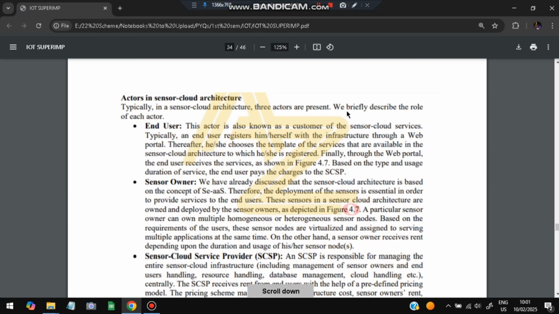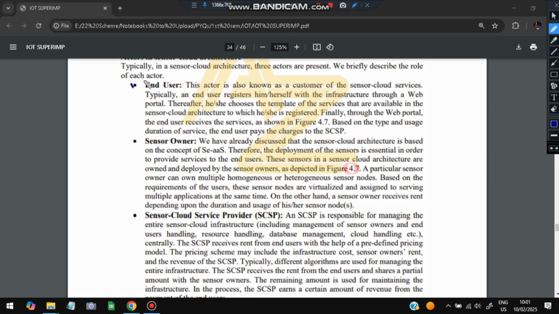Okay, so a few key points for each of these actors in the sensor cloud architecture. First actor is the end user, known as the customer of the sensor cloud services. He or she registers, then uses a template and accesses the web and receives the services which are required. Okay, and the sensor owner will sell these services and handle these services, and the entire management responsibility is given to the sensor cloud service provider, responsible for managing the entire sensor cloud infrastructure.